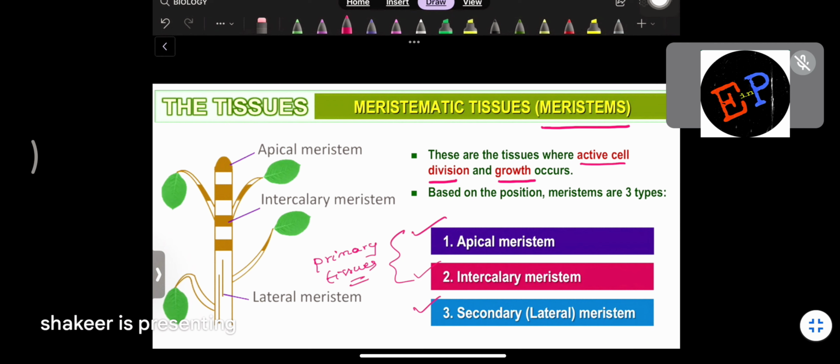So apical meristems and intercalary meristems, you can call primary tissues, and the secondary tissue is called lateral tissue or lateral meristem. Okay? We have already understood why they are called primary tissues, because they were formed at the initial stages of plant life. Here in the figure you can see apical meristems. Apical means they are present at the topmost positions, either at the top of the plant or at the bottom of the root. Intercalary meristems are present in between two nodes, and lateral meristems are the secondary meristems.